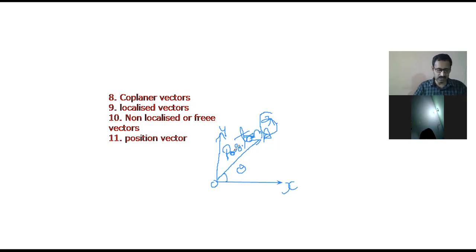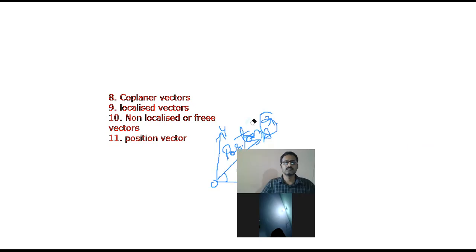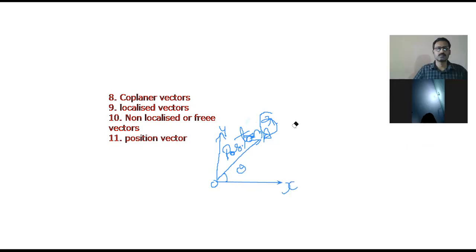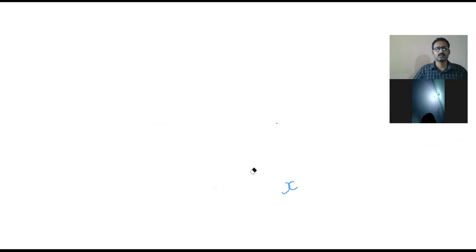Now the last one is the displacement vector.